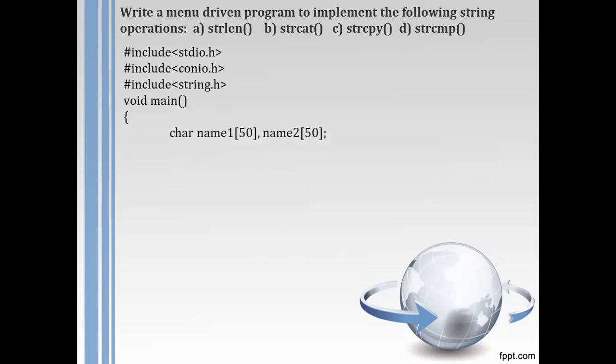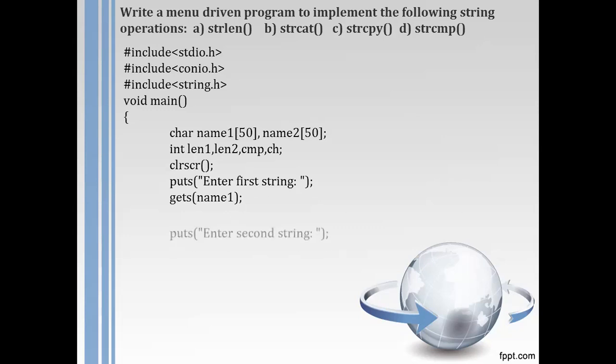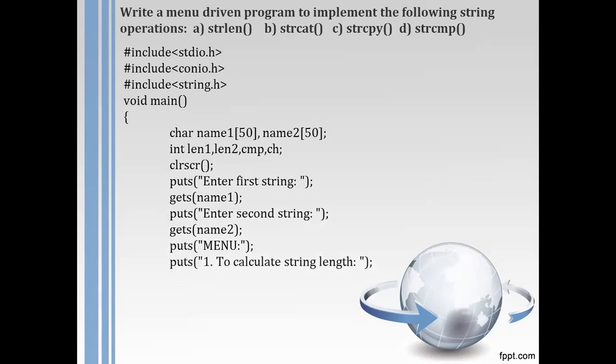Now here I have considered two character arrays, name1 and name2, with a maximum size of 50. Then integer variables len1, len2, cmp and ch. Here puts means printf, it will print whatever content is stored in the double quotes. It will print "Enter first string", then gets will store it in the name1 array. Then puts "Enter second string", and it will be stored in name2. Then puts will print the menu.